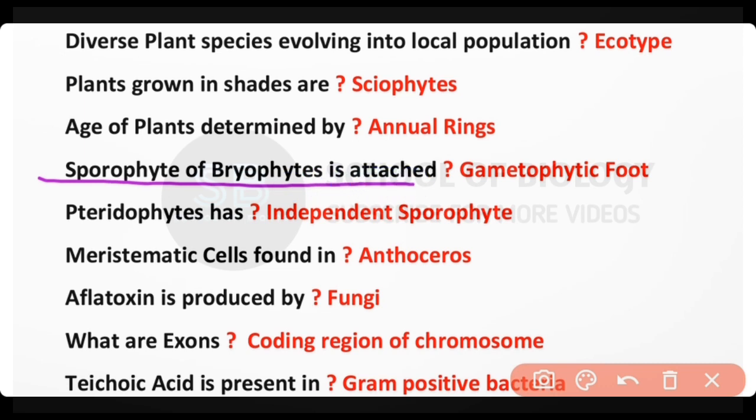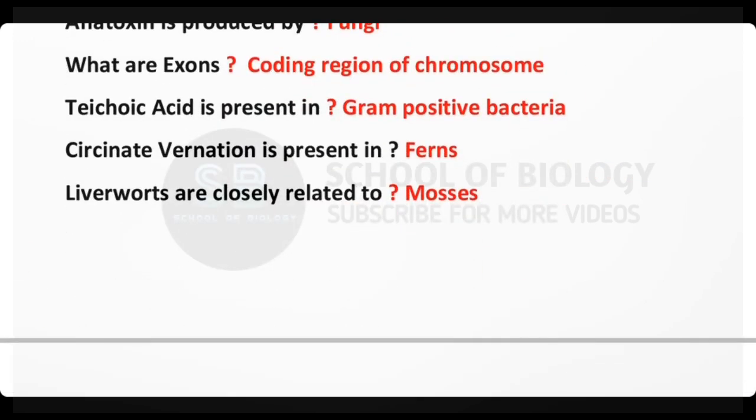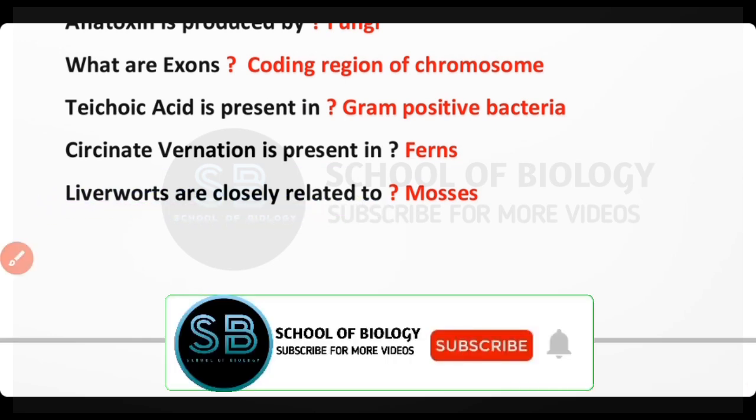Sporophyte of bryophyte is attached to gametophyte foot. Pteridophytes have independent sporophyte. Meristematic cells are present in Anthoceros. Aflatoxin is produced by fungi. What are exons? Exons are the coding region of chromosomes and introns are non-coding. Teichoic acid is present in the cell wall of gram-positive bacteria. Circinate vernation is present in ferns. Liverworts are closely related to mosses.